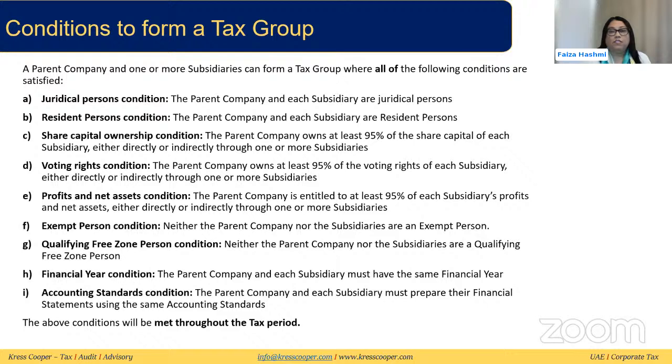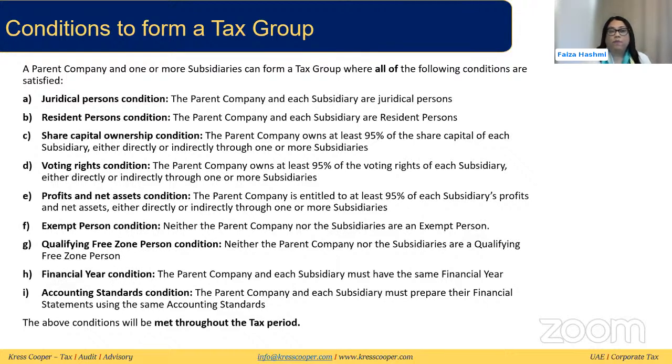Then there's a voting right condition. We have discussed that the share capital condition might be met, but the voting right condition might still not be met, because there could be cases where, for example, a company might have issued shares which don't have any voting rights. So the first condition, the share capital ownership condition, would be met, but the voting right condition will not be met in that case, because the parent company needs to have at least 95% of the voting right in the subsidiary.